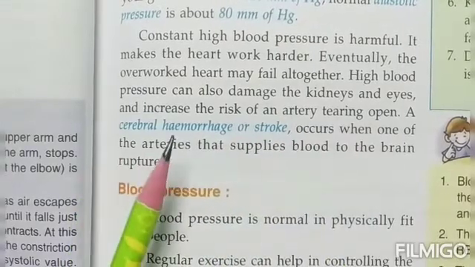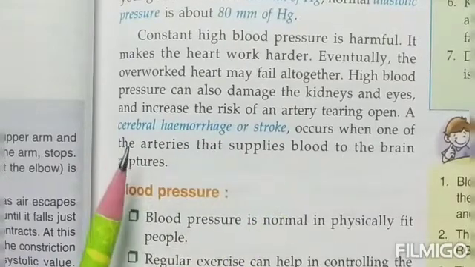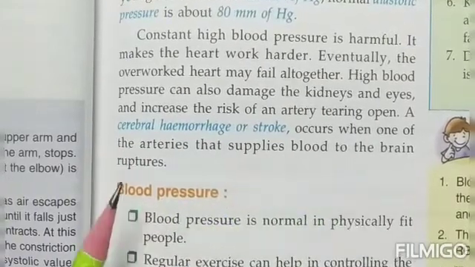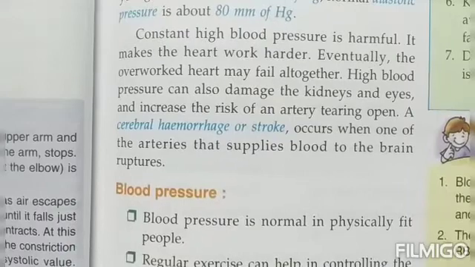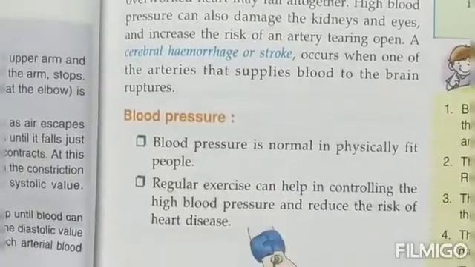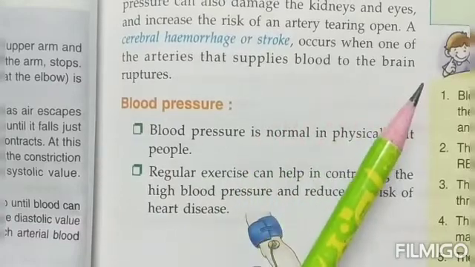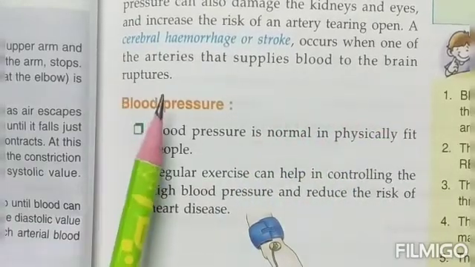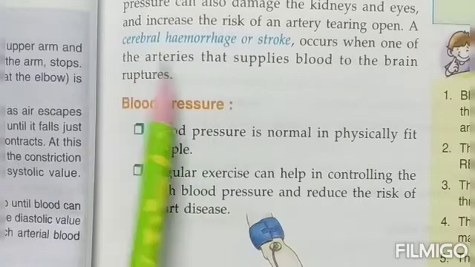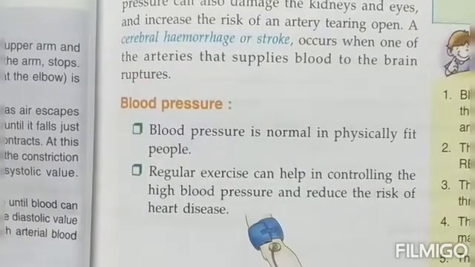A cerebral hemorrhage or stroke occurs when one of the arteries that supplies blood to the brain ruptures. That means a hemorrhage or a stroke can occur when the arteries that are supplying the blood to the brain have become damaged and the blood starts coming out. So that is known as the cerebral hemorrhage.